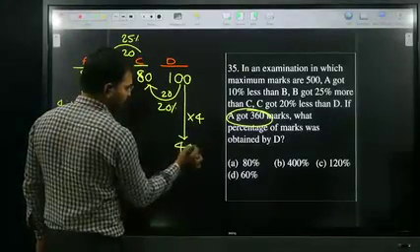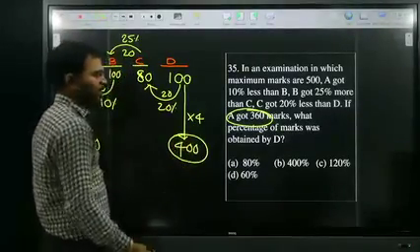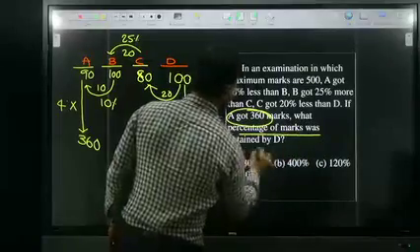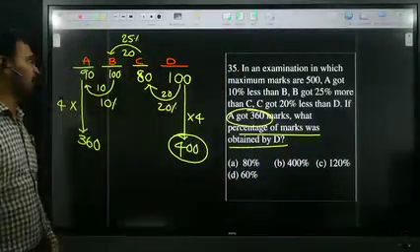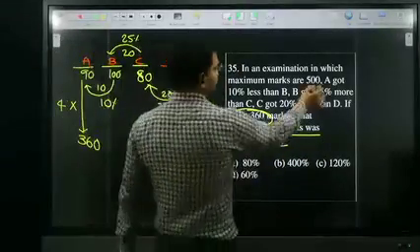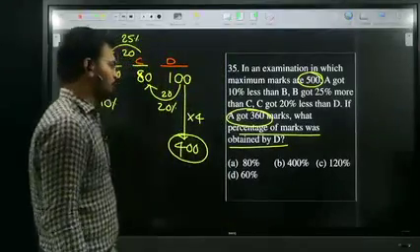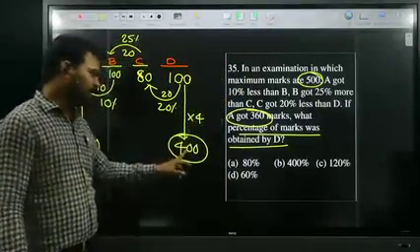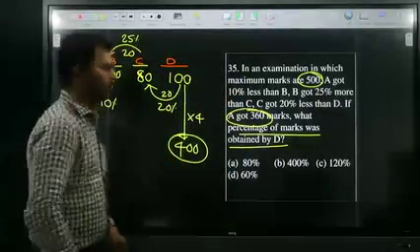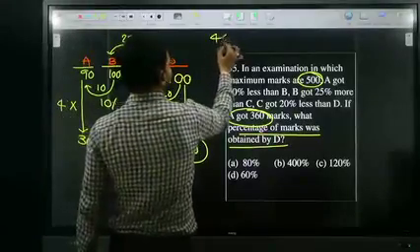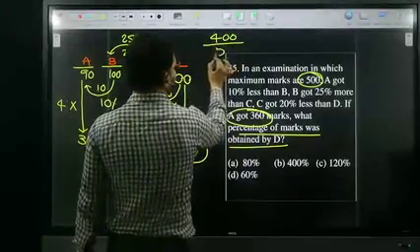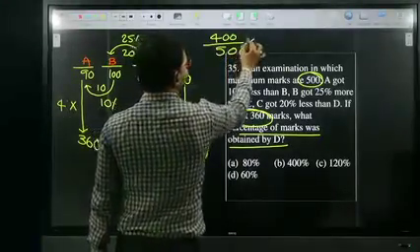But here they're not asking for total marks. They're asking the percentage of marks obtained by D. The exam is for how many marks? 500. Out of 500, D got how many marks? 400 marks. Therefore, 400 is how much percentage of 500? I already told you in the fraction table.